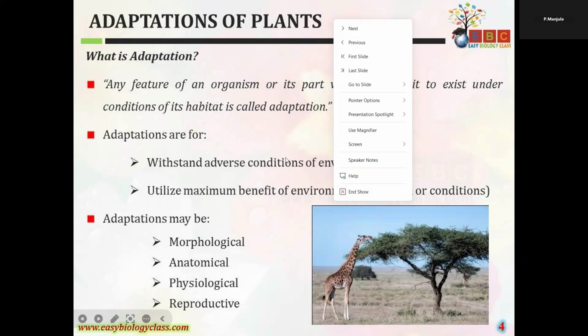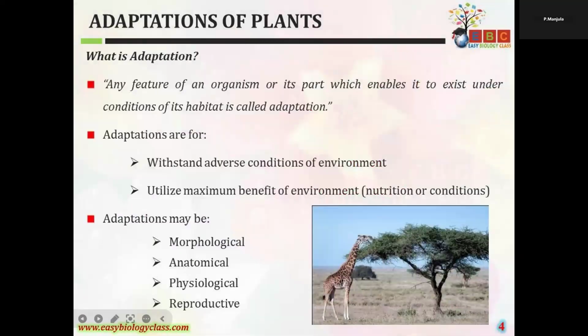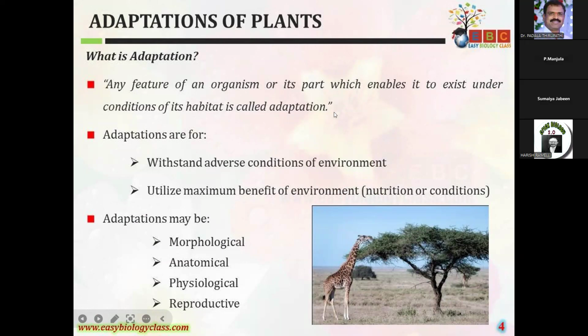Here, adaptation is the adjustment to the particular environment. When organisms are growing in a particular area, they can adapt or adjust to that environment, so it is called adaptation. Any feature of the organism or its parts, for example in plants the adjustment in the leaf structure, any part which enables it to exist under the conditions of its habitat, is called adaptation.